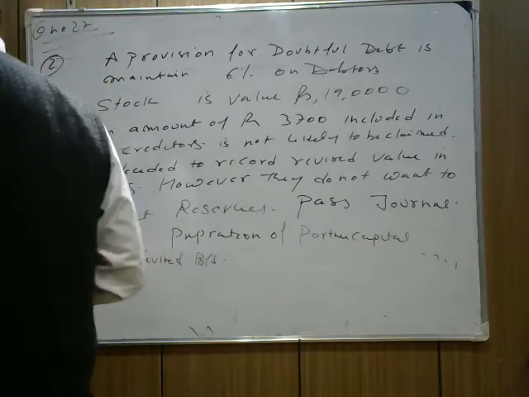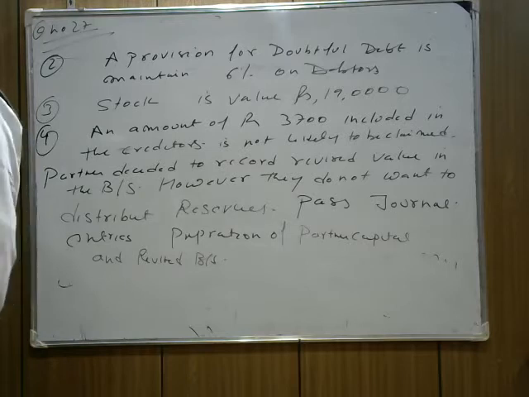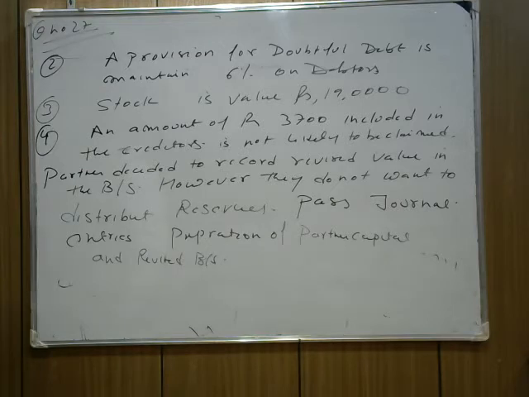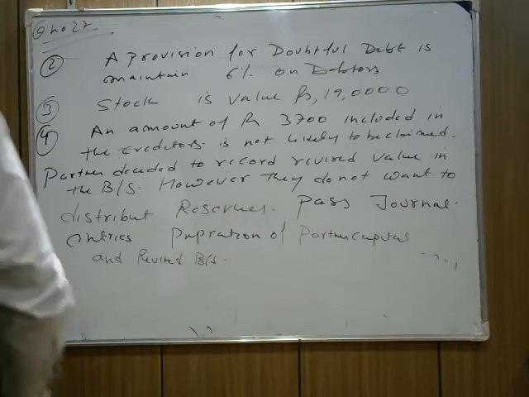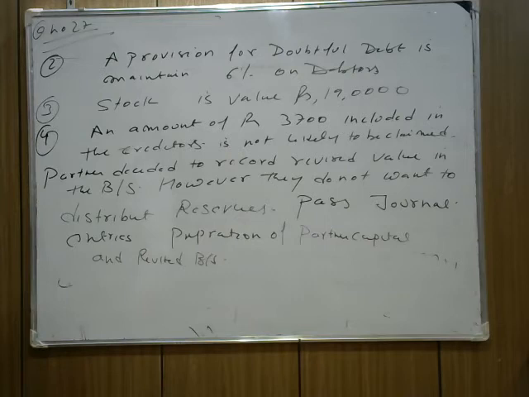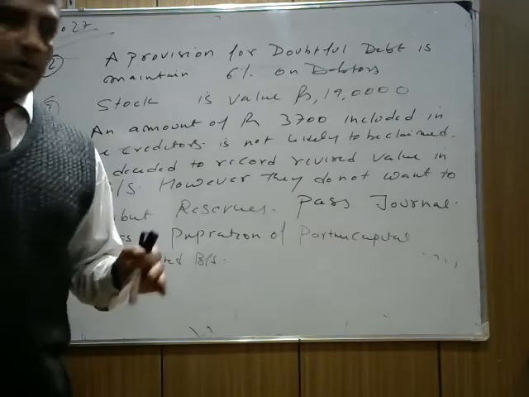I hope the question is clear. Check again. They are not saying prepare a revaluation account. So we need to pass journal entries and prepare partners' capital accounts. Okay.